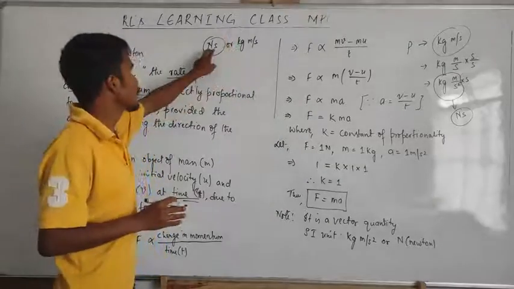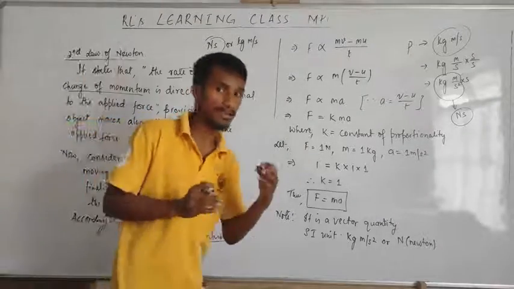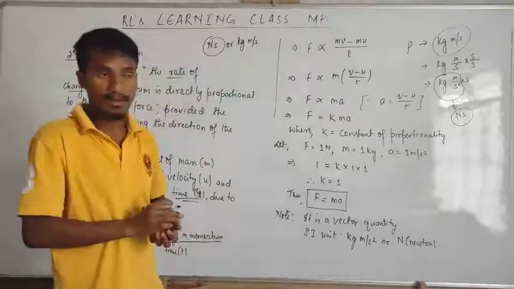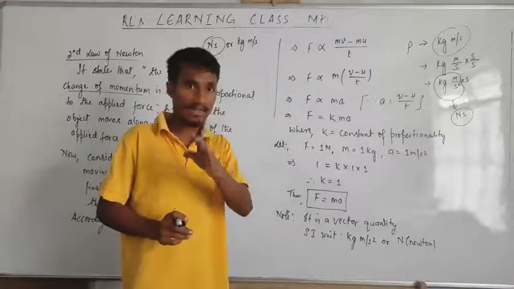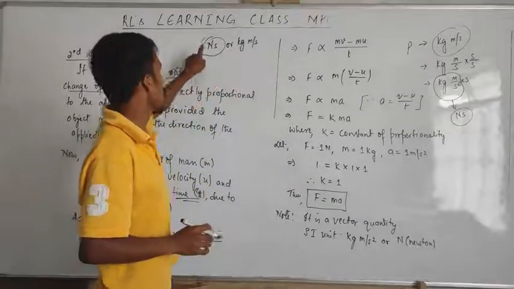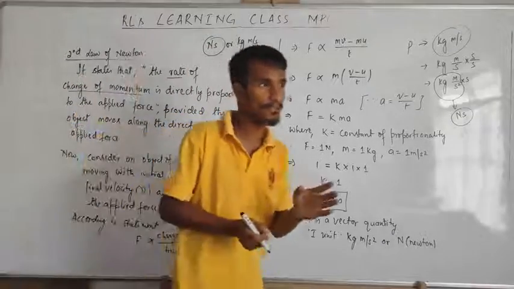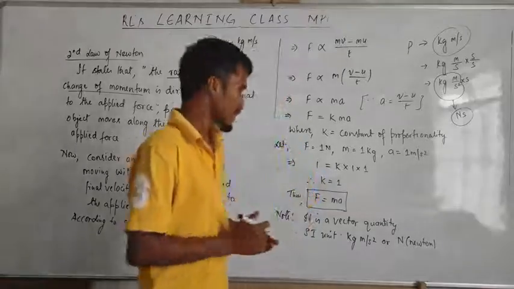I was not yet explaining this Newton second because you had not yet learned the fundamental unit of force. Now, do note that the SI unit of momentum you can write as kg meter per second or Newton second. What's the SI unit of force? Newton. What's the SI unit of momentum? Newton second. Okay.